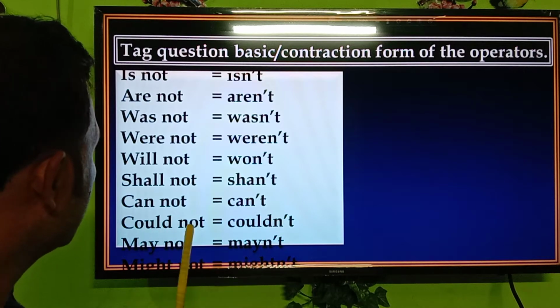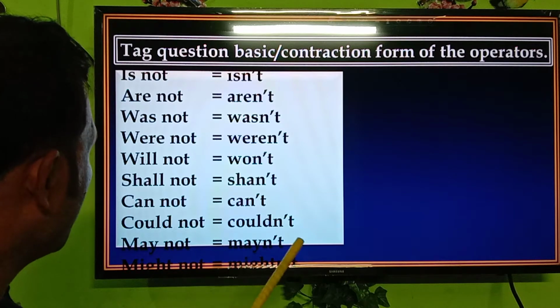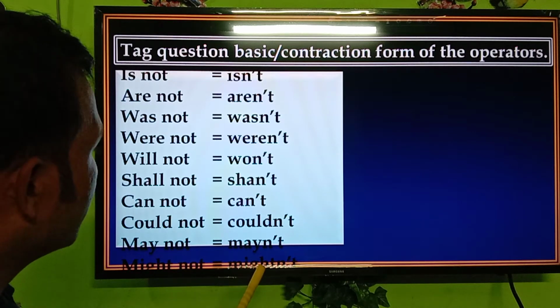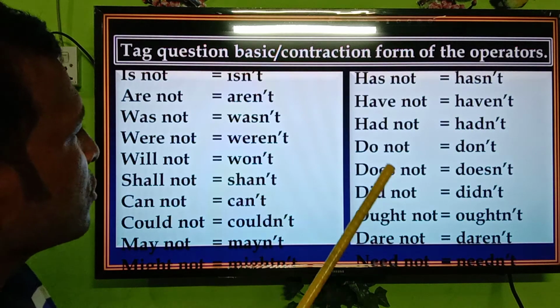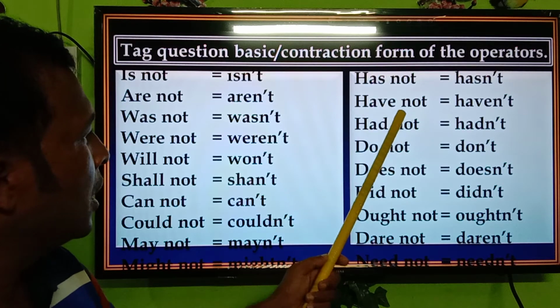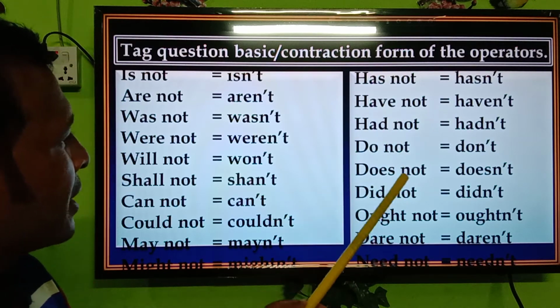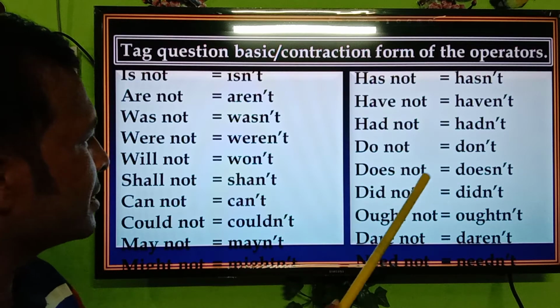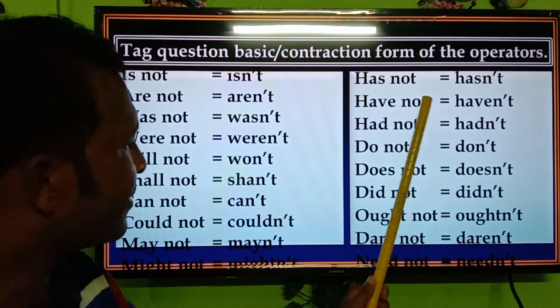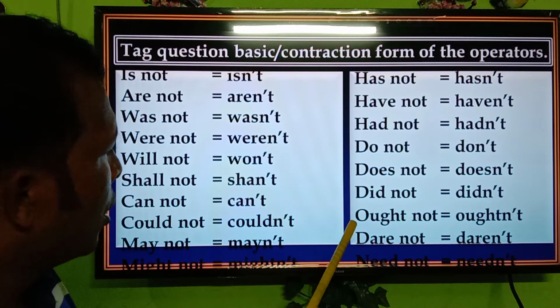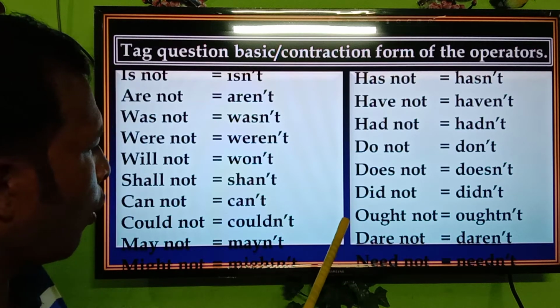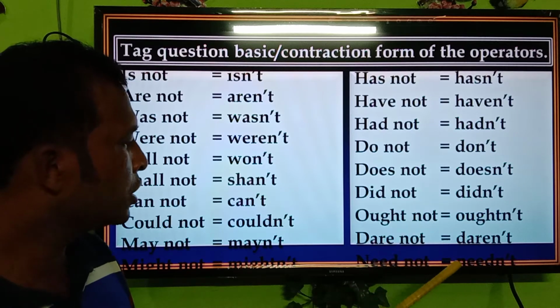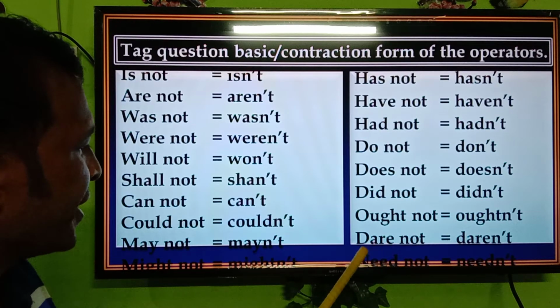Could not, couldn't; may not, mayn't; might not, mightn't; has not, hasn't; have not, haven't; had not, hadn't; do not, don't; does not, doesn't; did not, didn't; ought not, oughtn't; dare not, daren't; need not, needn't. Okay.